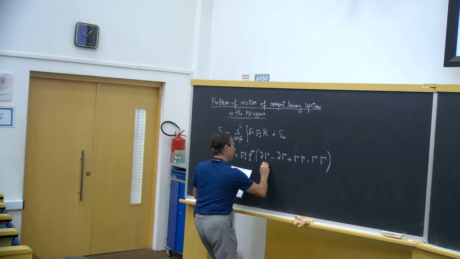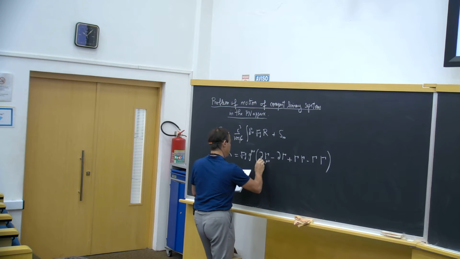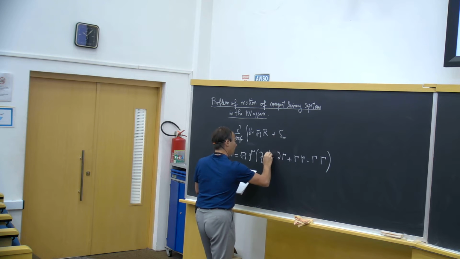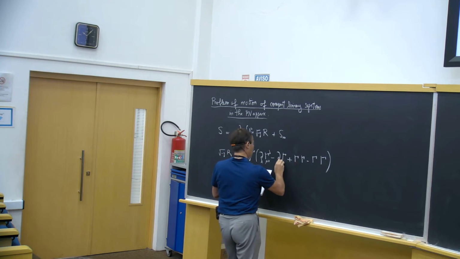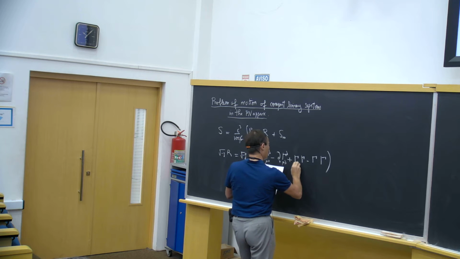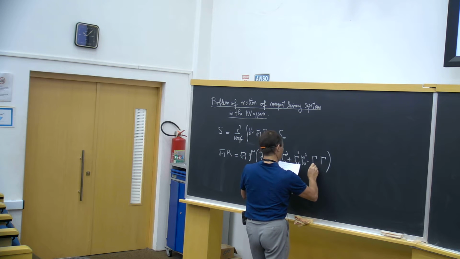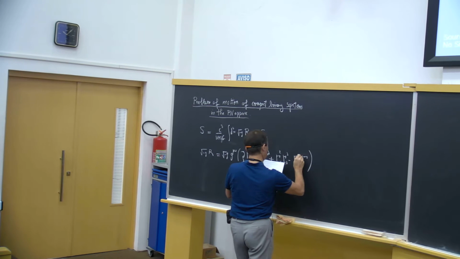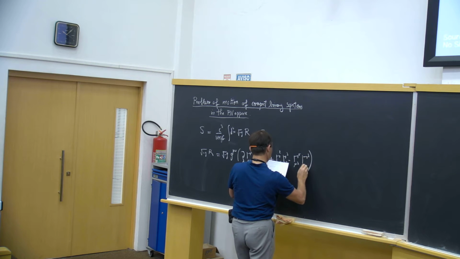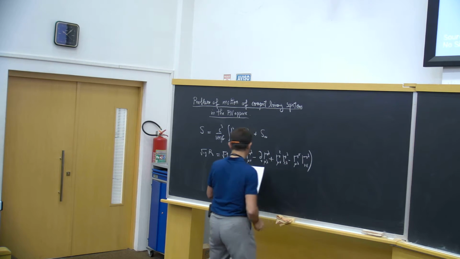Where this is a Ricci tensor, and I use my own conventions for the Riemann tensor, where I write all the indices fully for you, lambda, nu, epsilon.